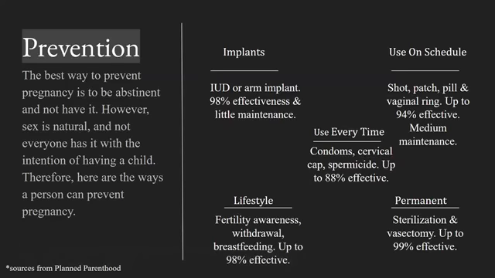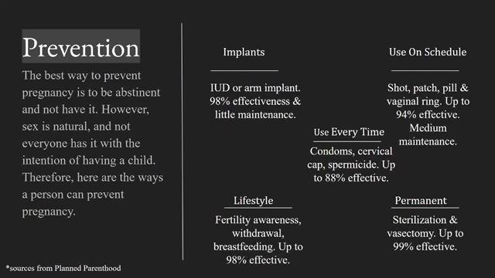The best way to prevent pregnancy is to be abstinent and not have sex at all. However, sex is natural and not everyone has it with the intention of having a child. Therefore, here are the ways a person can prevent pregnancy. Firstly, you can get an implant, also known as an IUD, but there's also one that goes in your arm. It has a 98% effectiveness and little maintenance. You have to get it removed every couple of years. It depends on which one you get.